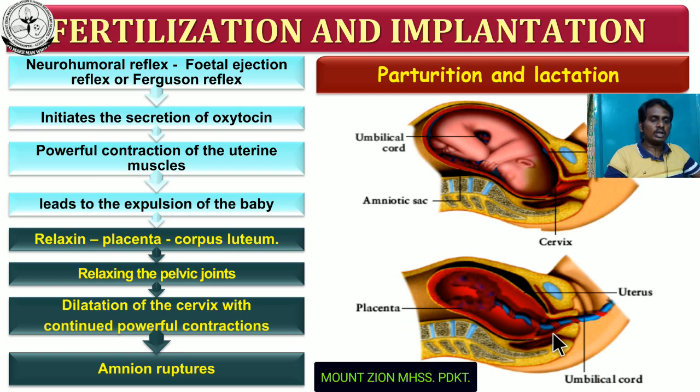And one more hormone is also involved in the contraction of uterine muscle, that is relaxin. This relaxin is secreted by the placenta as well as the corpus luteum. It causes relaxation of the pelvic ligaments. Then it leads to dilation of the cervix, and due to the continued powerful contraction, it results in the rupture of the amniotic fluid. Then finally the fetus will be expelled. So these are the various processes involved in parturition.